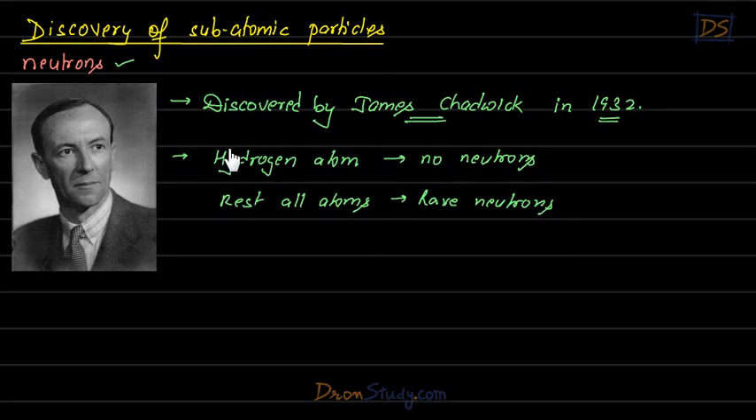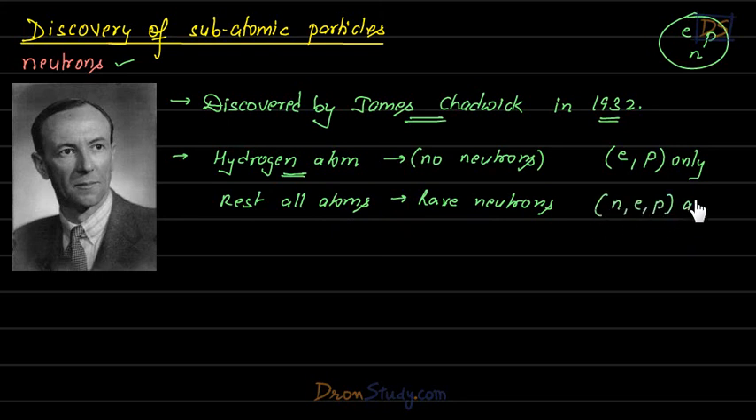Hydrogen is an element, you must be knowing about it by now. Hydrogen is a very simple element, and its atom has no neutrons. It has only electrons and protons. We have seen that atoms can have 3 types of subatomic particles: electrons, protons and neutrons. But in the hydrogen atom, there are no neutrons. There are only electrons and protons. Very important point, you must remember. In rest of all the atoms, neutrons, electrons and protons are all present.